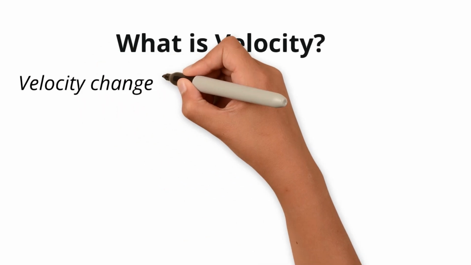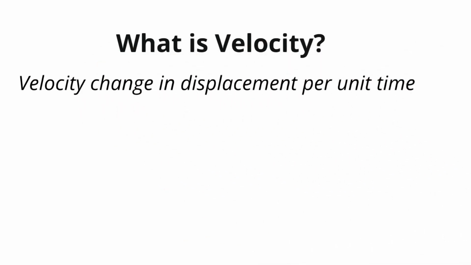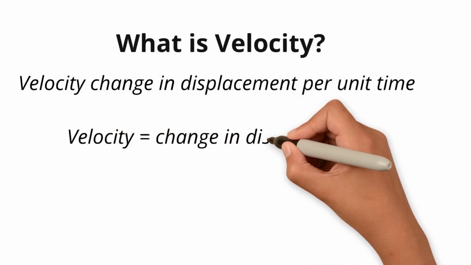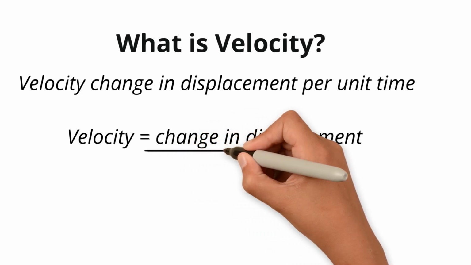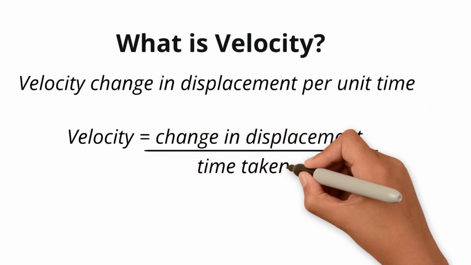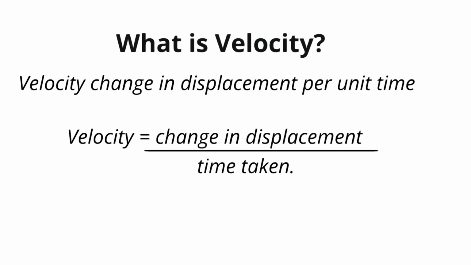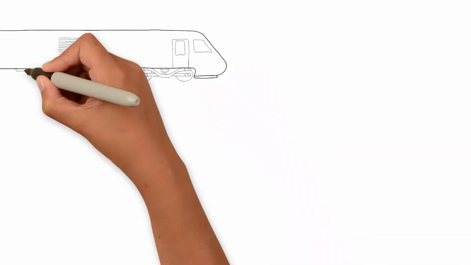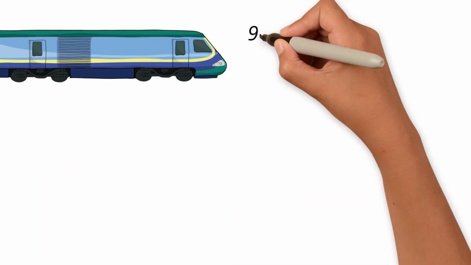So what is velocity then? Velocity is change in displacement per unit time. What is displacement? Displacement is the distance covered from point A to point B by the body, regardless of the path. Path doesn't matter in displacement. Velocity is change in displacement with respect to time.